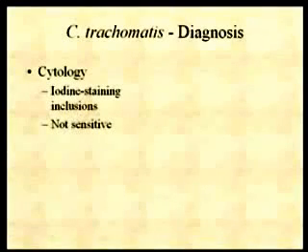The reason that you stain with iodine is that those inclusion bodies in these infected cells actually accumulate a lot of glycogen. And if you remember back from your biochemistry, glycogen will actually stain with iodine. So you stain the cells with iodine, and you look for these inclusion bodies. The reason it's not very sensitive is that it's really difficult to find these inclusion bodies in infected tissue. Not every cell that you get in your scraping is necessarily going to have it. So if you see it, it's good. But if you don't see it, it doesn't mean anything. Okay?